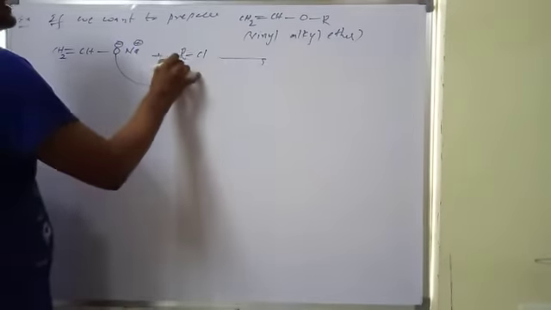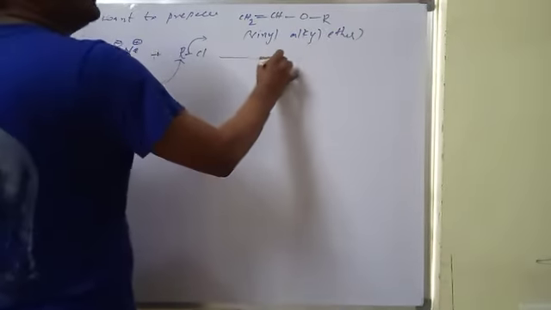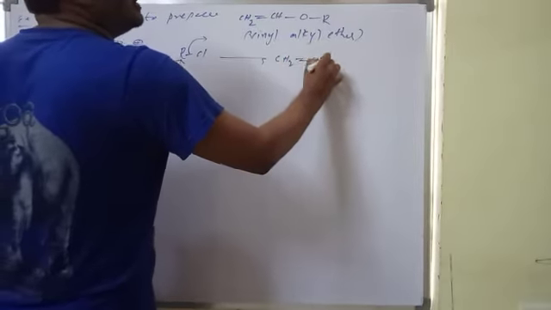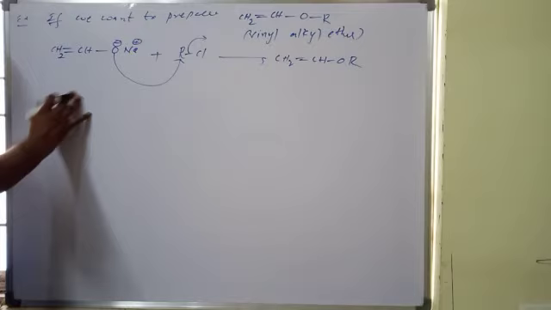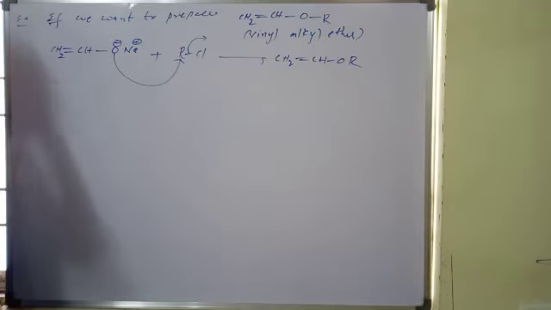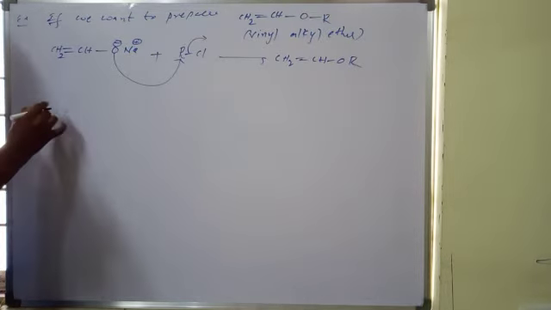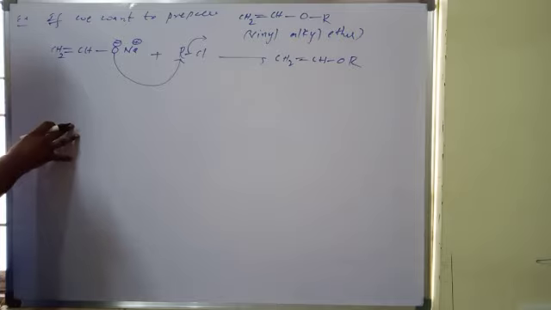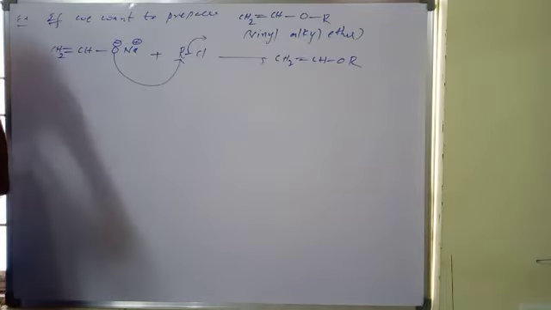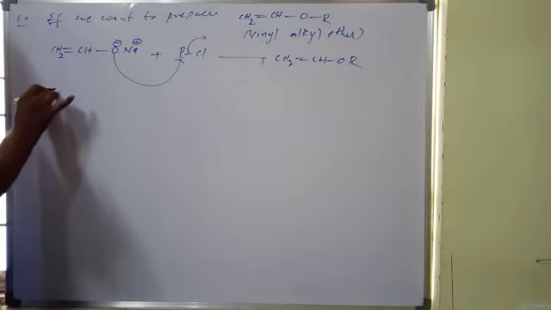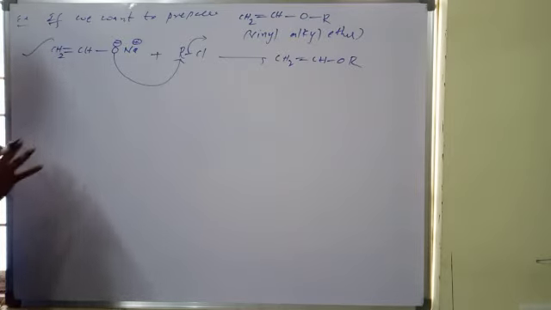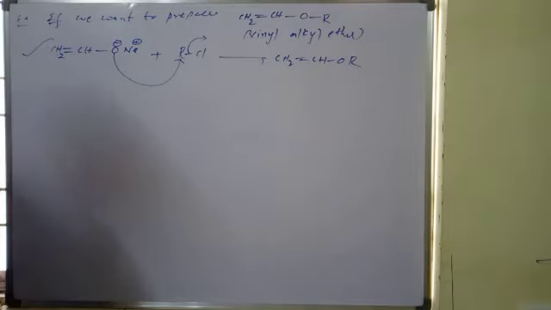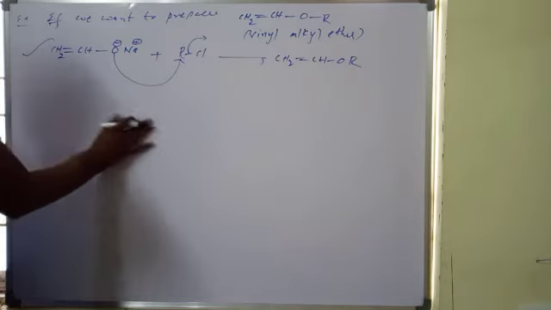Now it should attack here, then chlorine is eliminated. Now we get the double bond, CH=OR, right? But if you take the reverse manner, here this is the only correct one, reverse is not possible, right? So this is the better. It is difficult to prepare, so the reverse manner is not suitable.